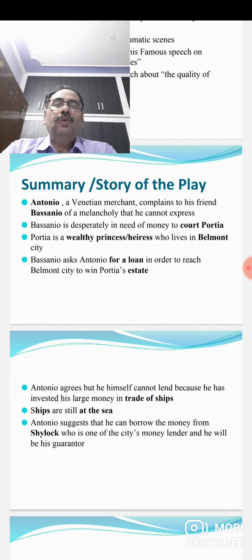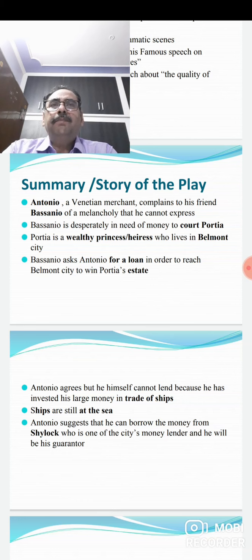Then we come to know that Bassanio and Antonio are very close friends and they are always ready to help each other. So Bassanio tries to learn the reason and asks Antonio, but Antonio says nothing, as he himself doesn't know the reasons for his grief or sadness.